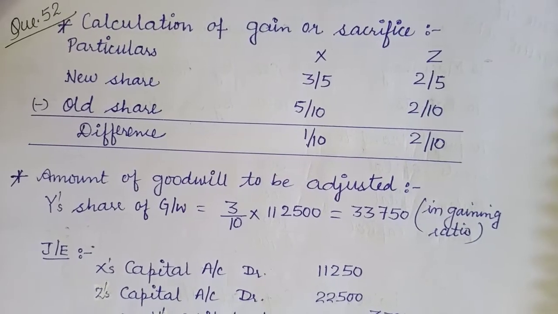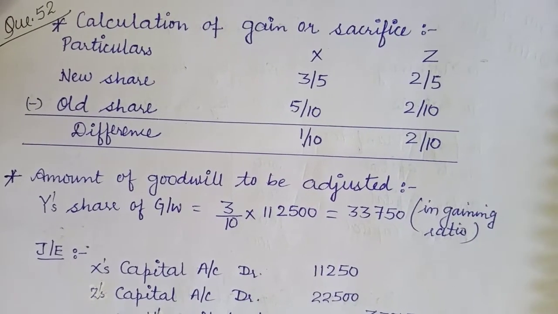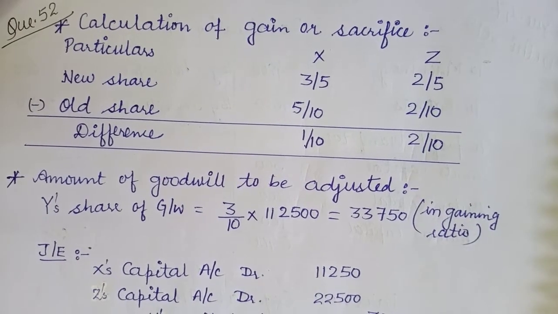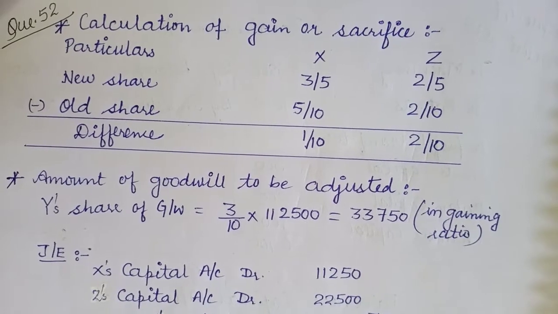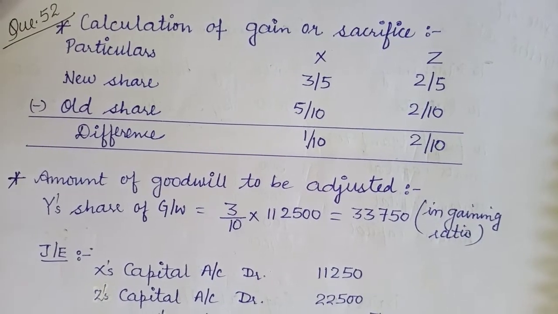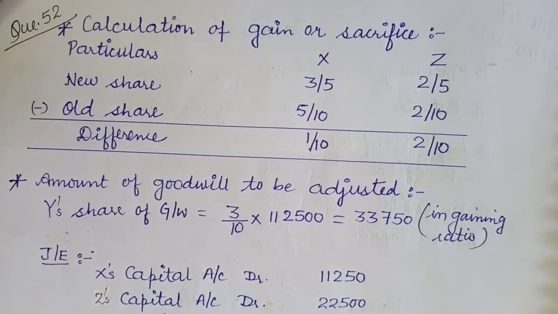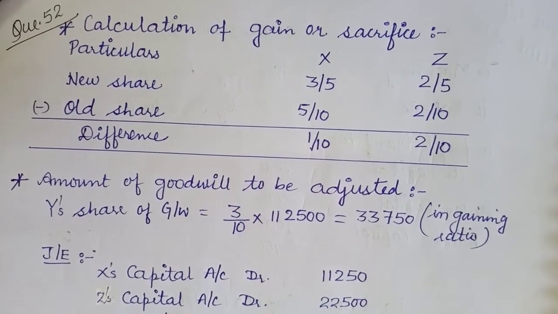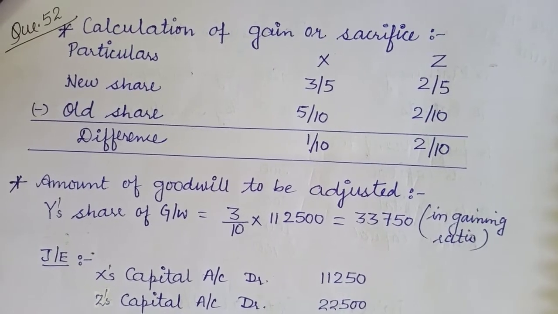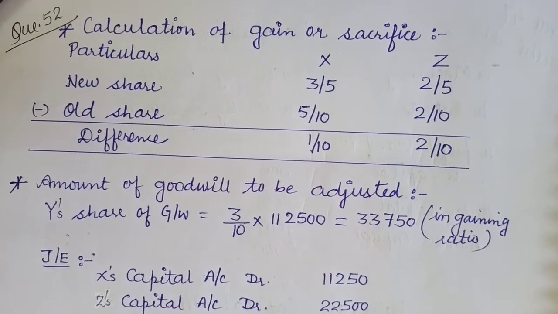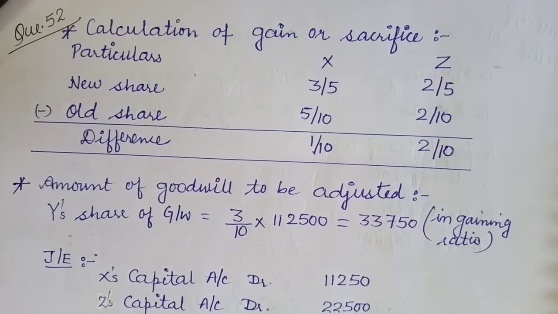Number 52 on page number 6.66. Balance sheet of X, Y and Z who shared profits in the ratio 5:3:2 as on 31st March 2020 was as follows. The balance sheet is given. Then it is given Y retired on 1st April 2020 and it was agreed that goodwill of the firm valued at 1,12,500 and Y's share is to be adjusted into the capital accounts of X and Z who are going to share future profits in the ratio 3:2.